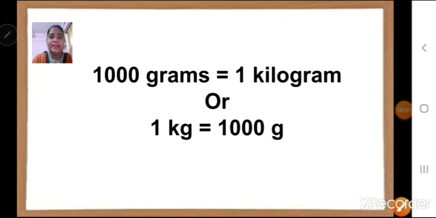Children, in length, how we had meter, centimeter and kilometer, correct? Here in weight we have grams and kilograms. So 1 kilogram is equal to 1000 grams, or 1000 grams is equal to 1 kilogram. Children, grams is a smaller unit and kilograms is a bigger unit, but 1000 grams is equal to 1 kilogram.